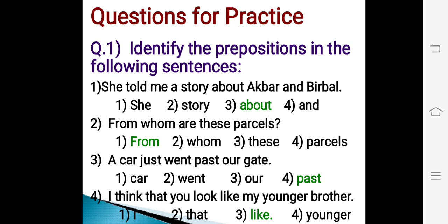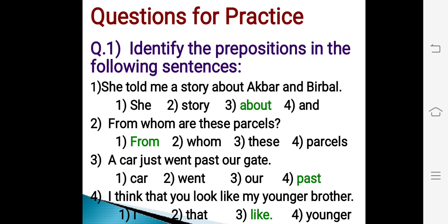Next sentence. From whom are these parcels? Options are from, whom, these, parcels. Out of these four options, option number 1, that is from, is a preposition used in this sentence. Hence, the correct answer is option number 1. Next sentence. A car just went past our gate. And options are car, went, our, past. Out of these four options, option number 4, that is past, is a preposition used in the sentence. Hence, the correct answer is option number 4.